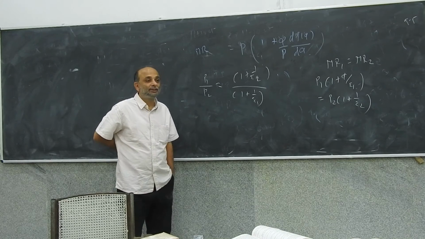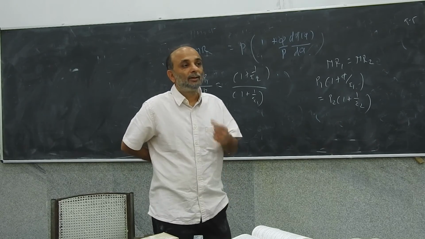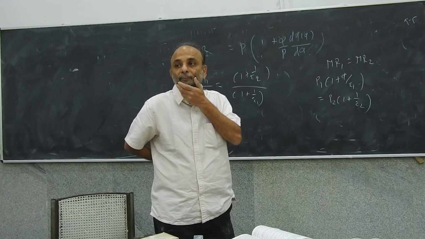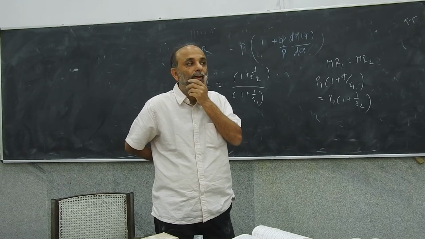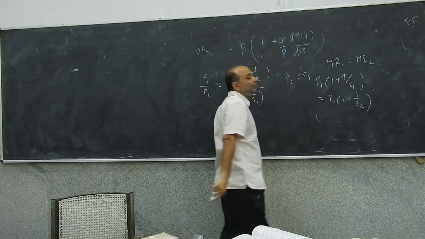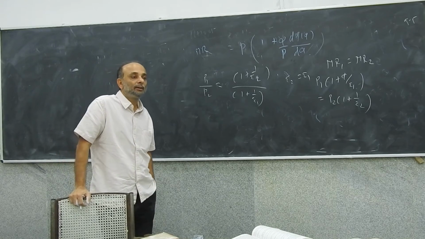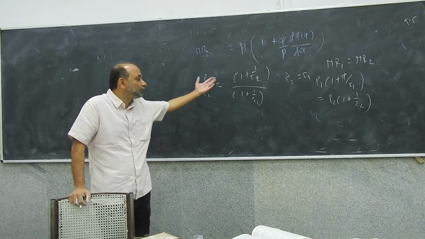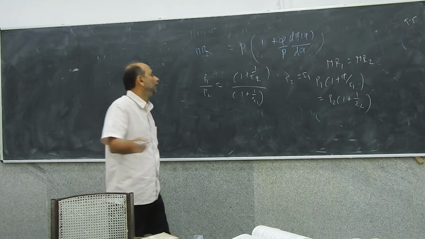From this equation, which region will haircuts be costlier? So suppose E2 is the same as E1. What is the relation between the two prices? Equal. The ratio will be 1. Yeah. Prices are equal.